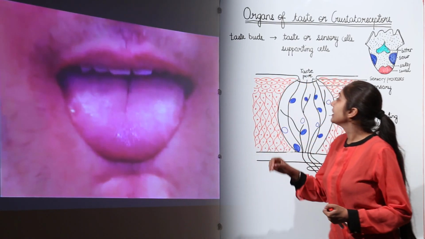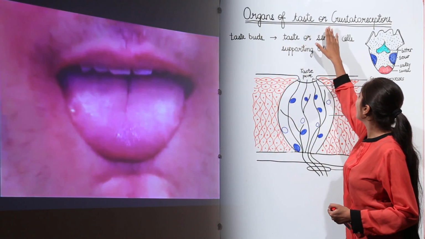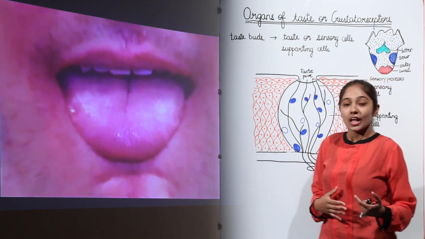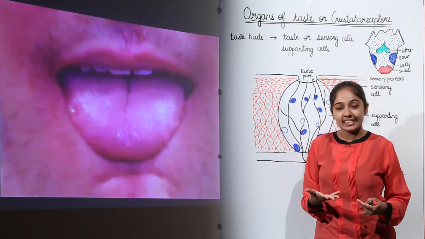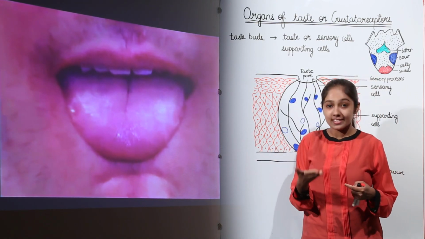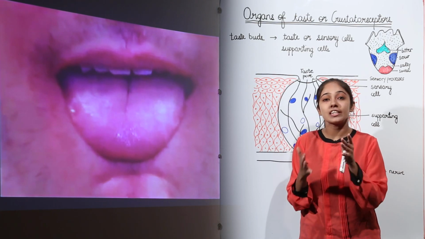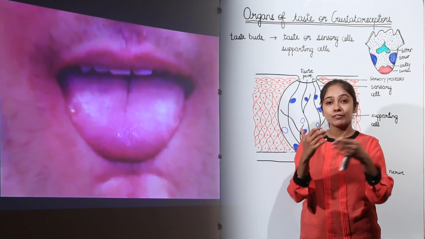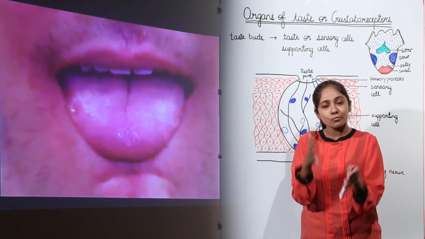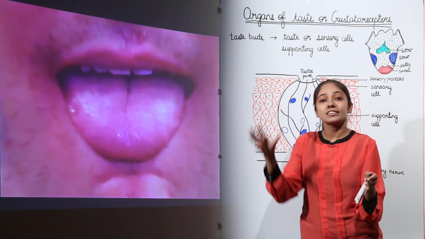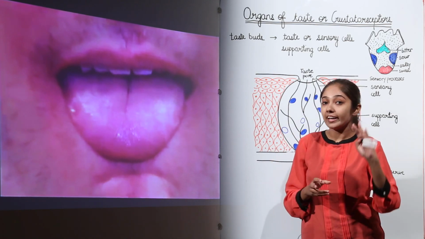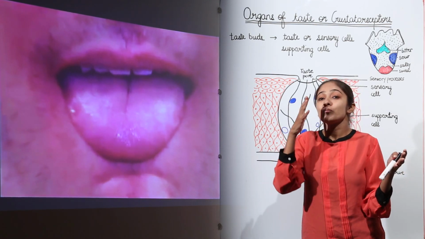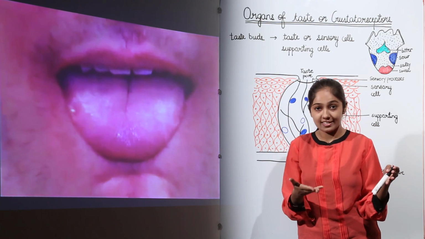Now let's discuss organs of taste, or gustatoreceptors. When we talk about taste, taste is one of the very basic senses, which helps you distinguish between different tastes. So you have different preferences over taste. It also makes you distinguish between poisonous substances and the ones that are edible. So taste is one of the very important basic senses that should be there.